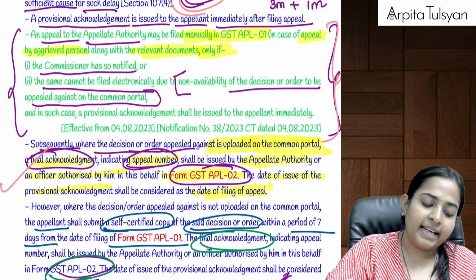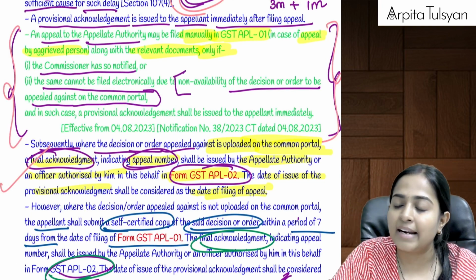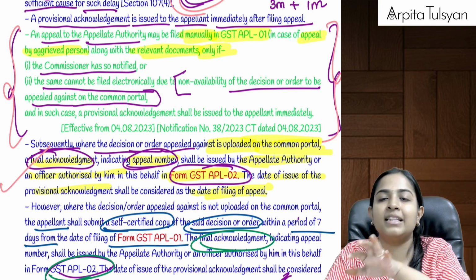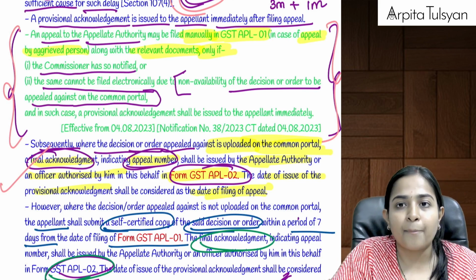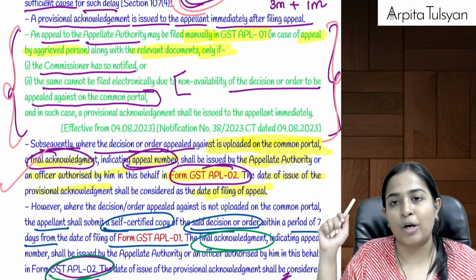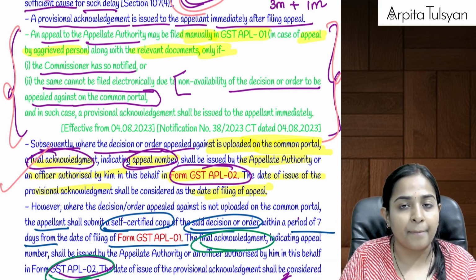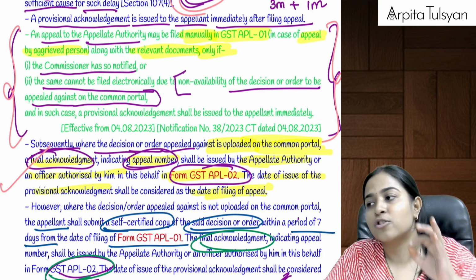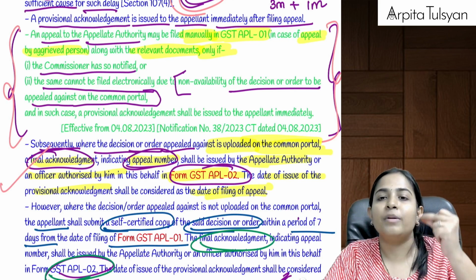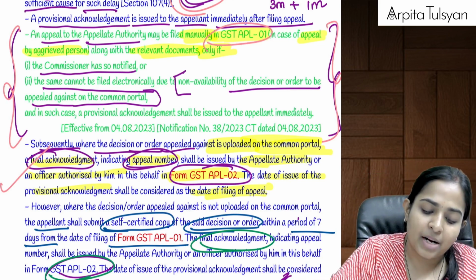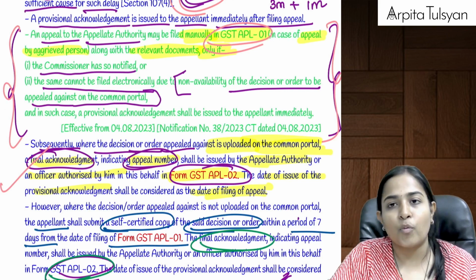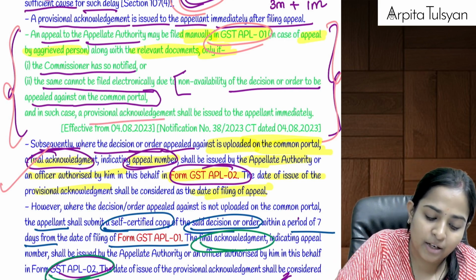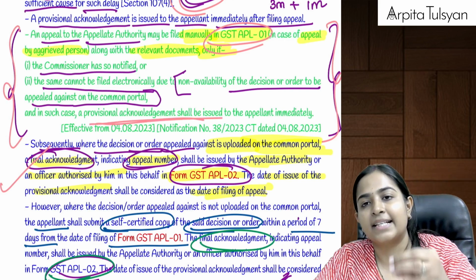And then recently, for May 24 exam and onwards, an amendment was introduced. Whatever procedure I told you was for filing the appeal electronically. Suppose the order copy of the adjudicating authority against whom we are filing the appeal is not available, or the commissioner has so notified by way of a notification that appeal is to be filed manually, then in that case, appeal can be filed manually in form GST APL 01 along with all the relevant documents. Whenever you have filed the appeal and the provisional acknowledgement is issued, that date will be considered as the date your appeal has been filed.